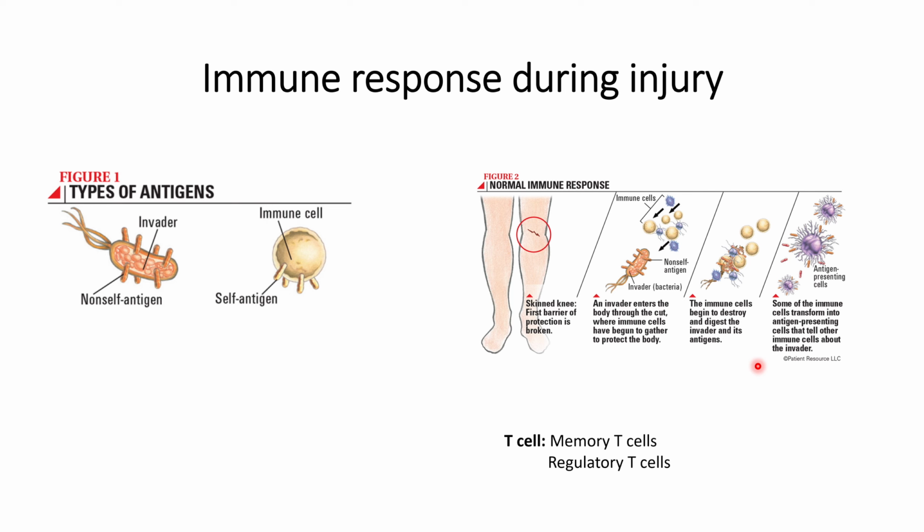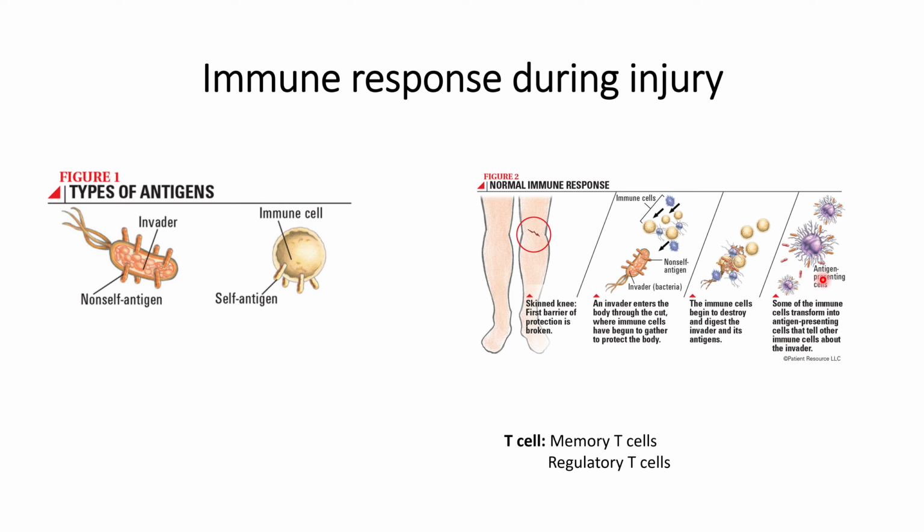cells that can target those non-self antigens, because as we know from one of our previous videos, T cells before getting activated are known as naive T cells. In order to get activated, they need to receive two signals from antigen presenting cells.